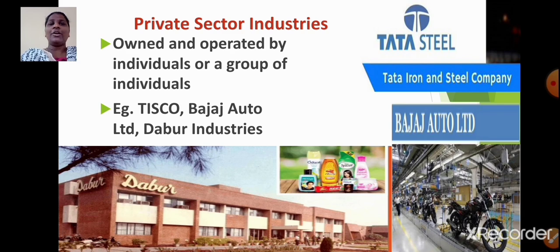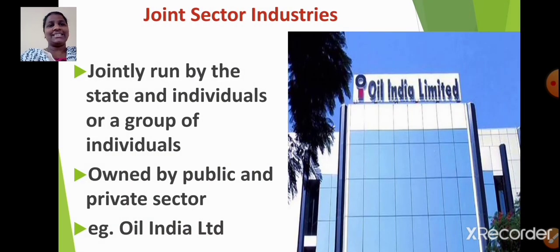Now let us talk about private sector industries. These are owned and operated by individuals or a group of individuals. Example, TISCO, that is Tata Iron and Steel Company, Bajaj Auto Limited, Dabur Industries, etc. Joint sector industries. These industries are owned by both, that is public as well as private sector. These industries are jointly run by the state and individuals or a group of individuals. Example, Oil India Limited.